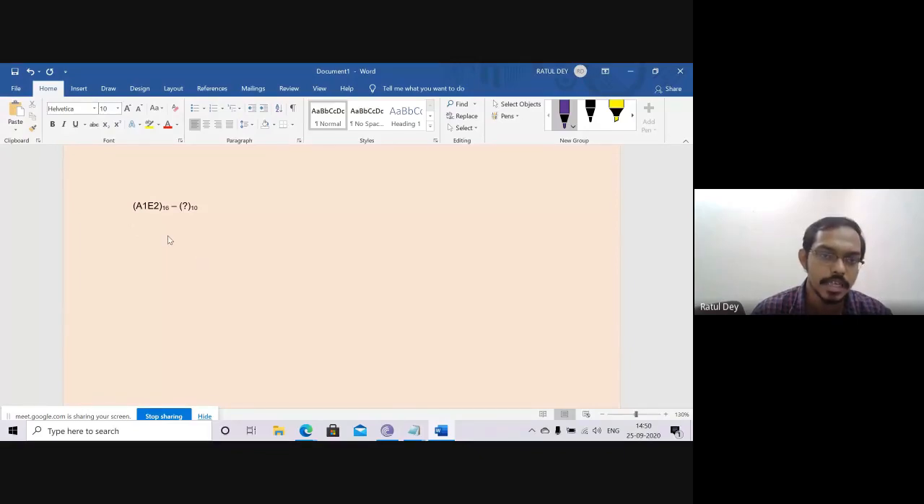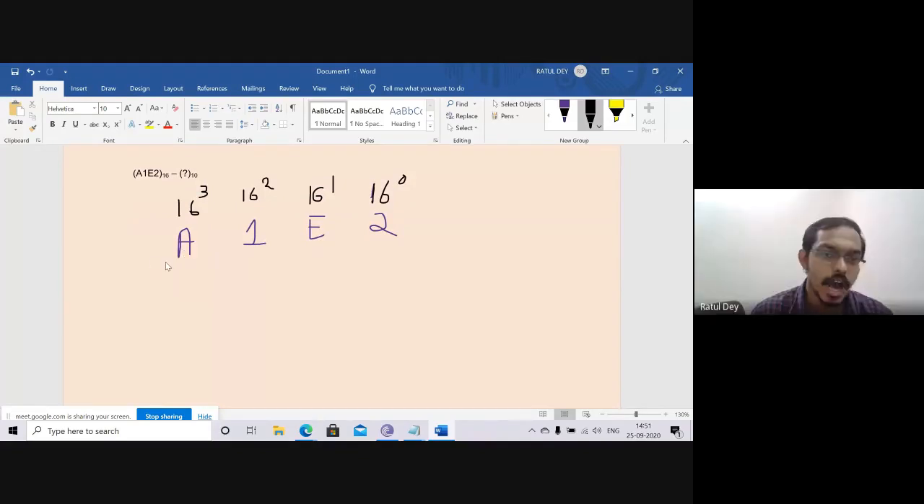So I will just write the hexadecimal to decimal number system. What is our number? A, next is 1, next is E, next is 2. So how can we convert it to the decimal number system? We give the powers of 16. This is 16 to the power 0, this is 16 to the power 1, this is 16 to the power 2, this is 16 to the power 3. Am I right or wrong?